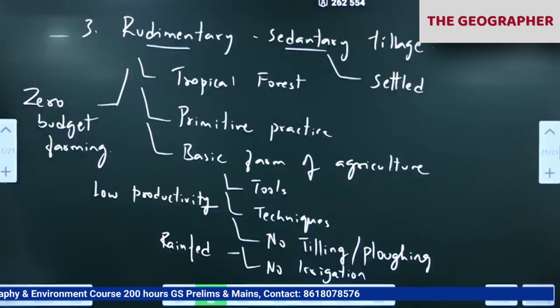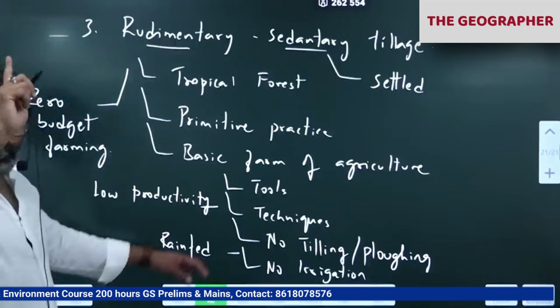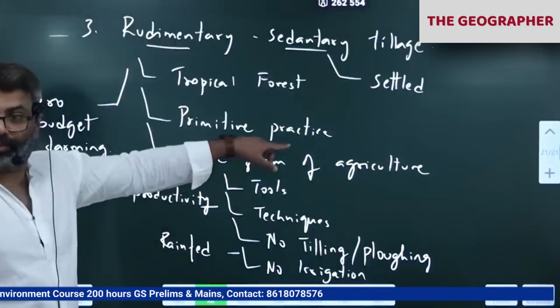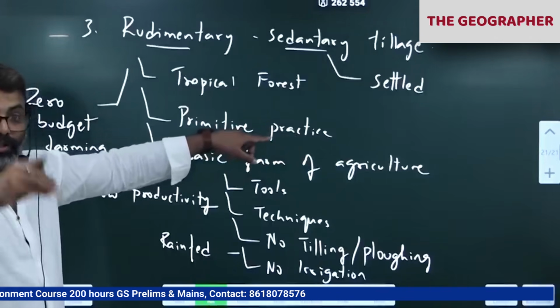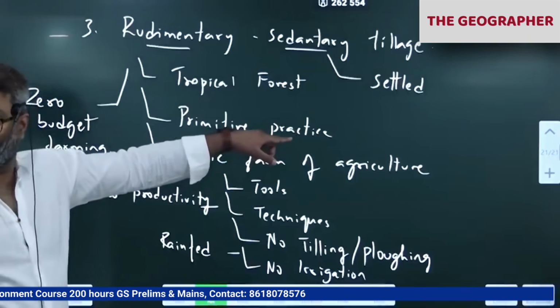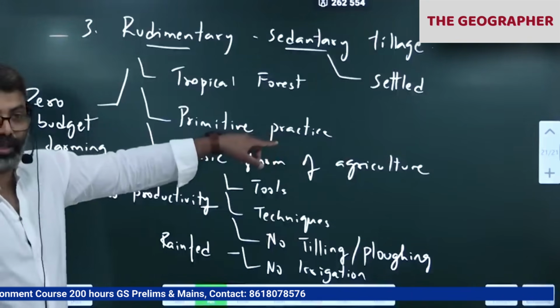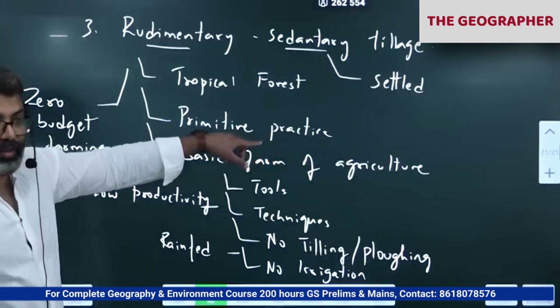One very famous Japanese scientist, agronomist, Masanobu Fukuoka, popularized zero budget farming. He calls it the One Straw Revolution. He is one of the longest living humans on earth. He lived up to 120 years with basic agriculture.